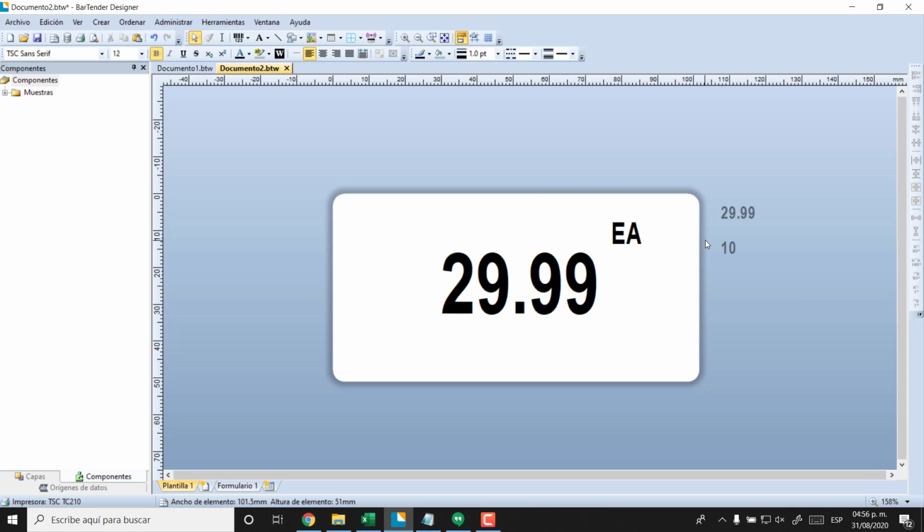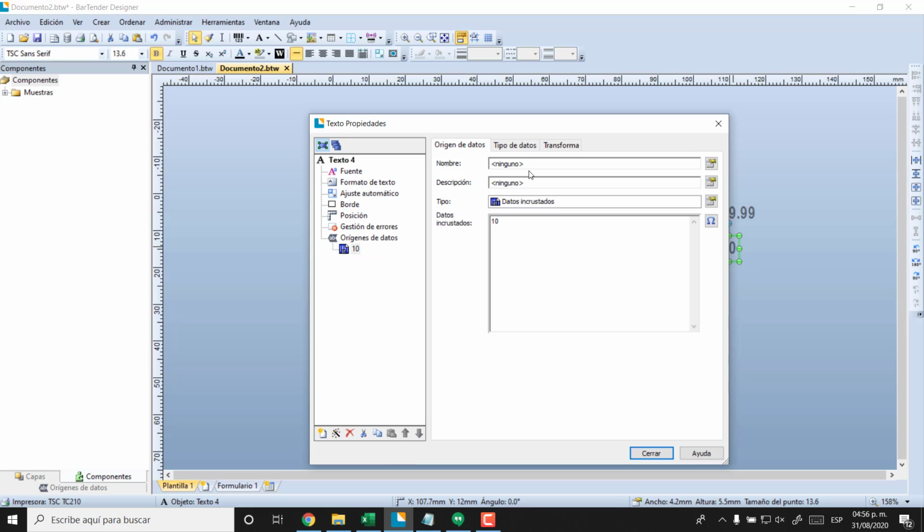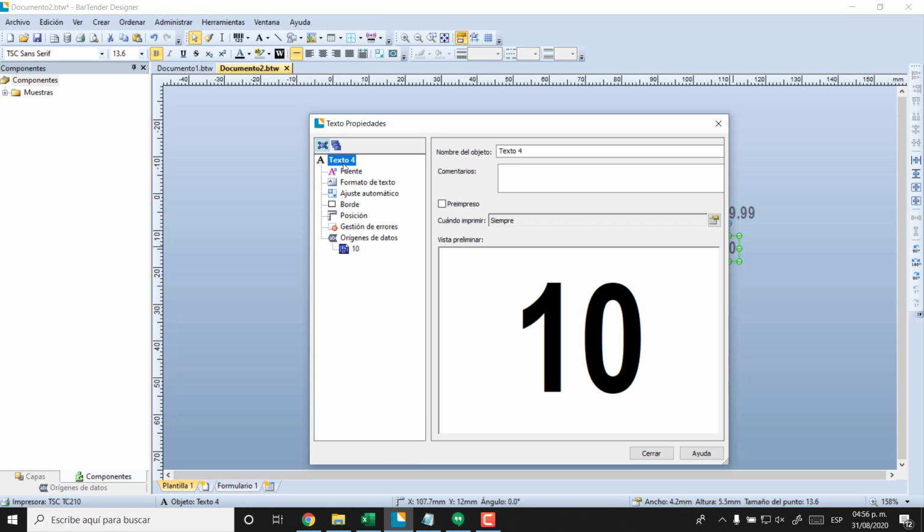So let's just say that you have this, right? We're going to call this a text. We're going to change it to, let's say, factor, okay? Factor.